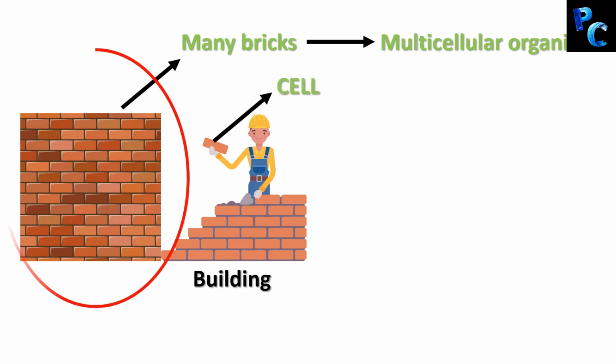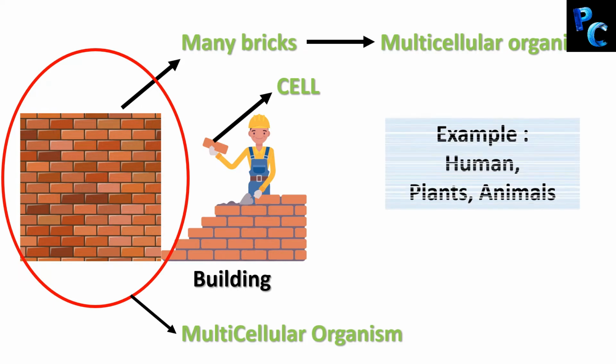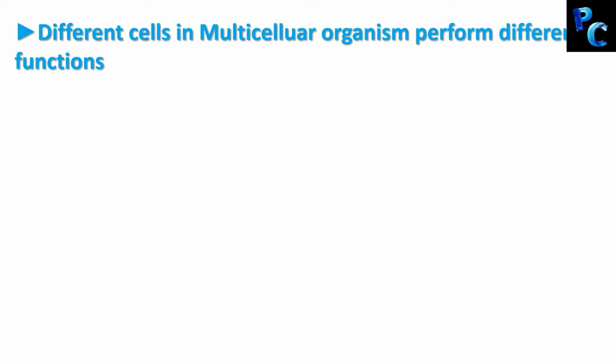So this whole thing can be compared with a multicellular organism, where each brick is a cell and the whole thing is an organism. Examples of multicellular organisms, of course, human, we all know we have many cells in our body, plants, animals. Now you have to understand, in a multicellular organism there is division of labor. That is, all the cells do not perform the same function. There is a group of cells which perform one kind of function. There is another group of cells which perform another kind of function.